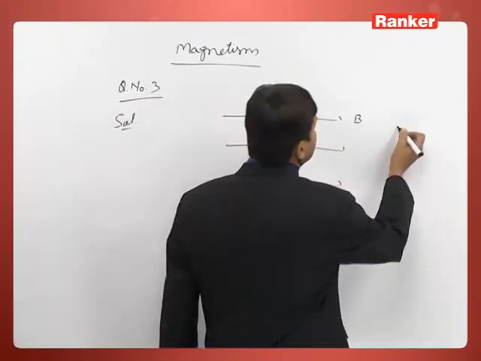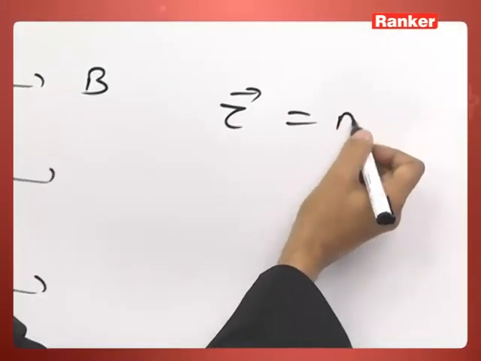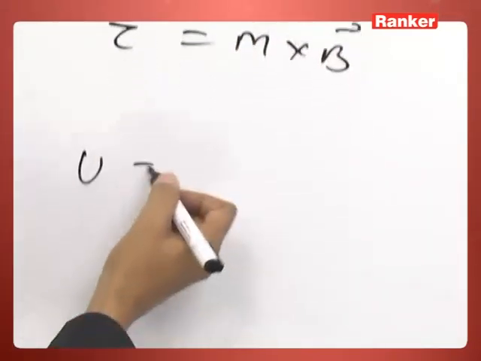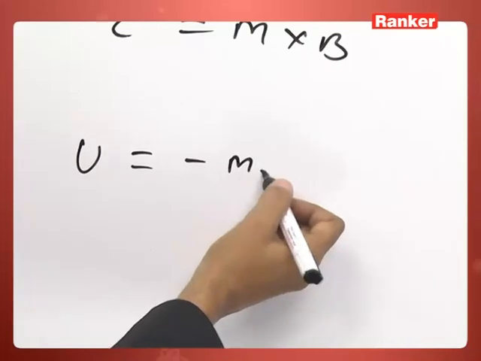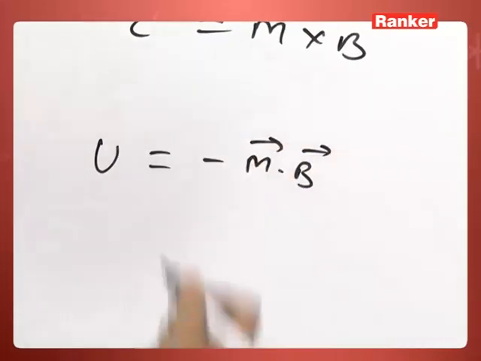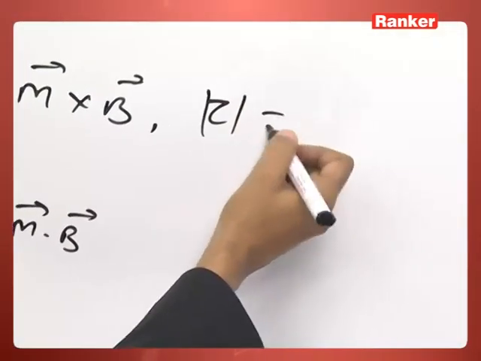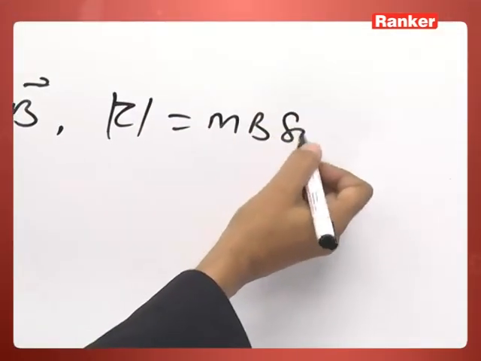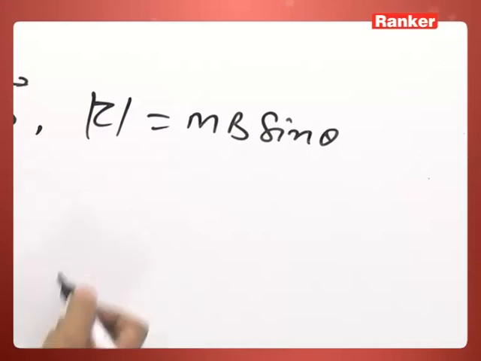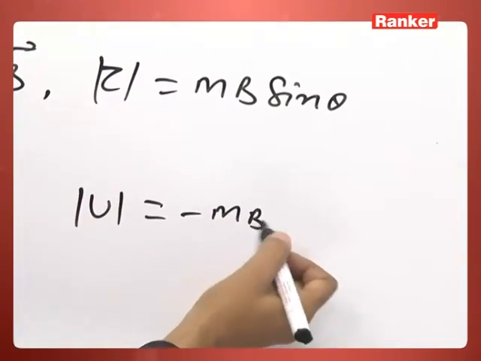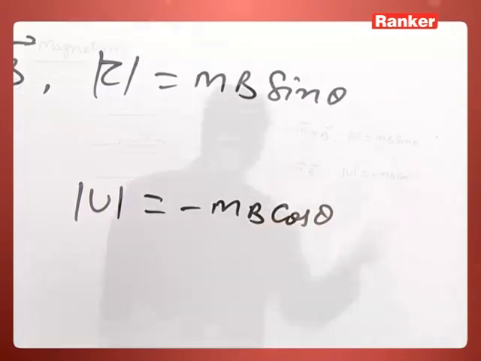As we know, torque on a magnet is given as m cross B, while potential energy of the magnet is written as minus m dot B. So the modulus of torque is mB sin theta, while the potential energy is minus mB cos theta.